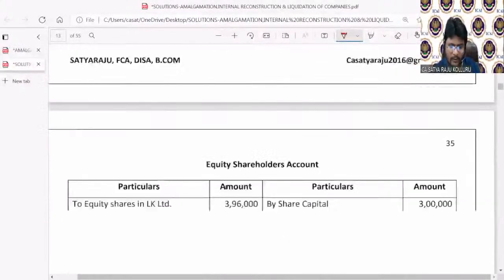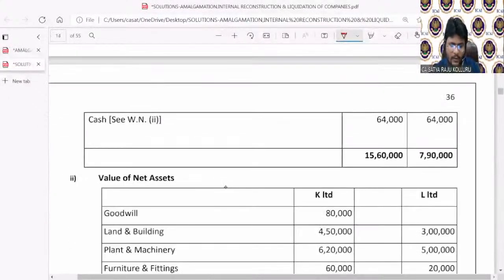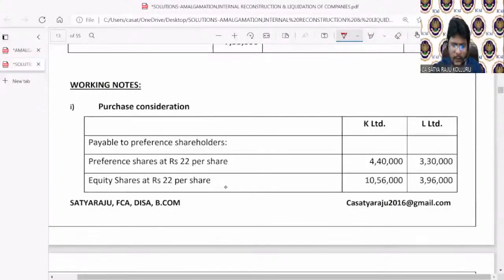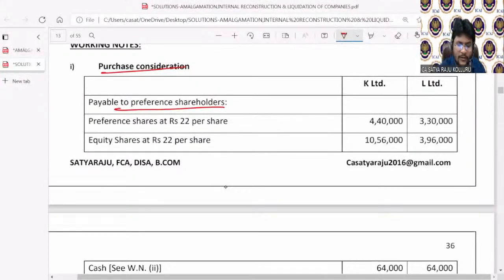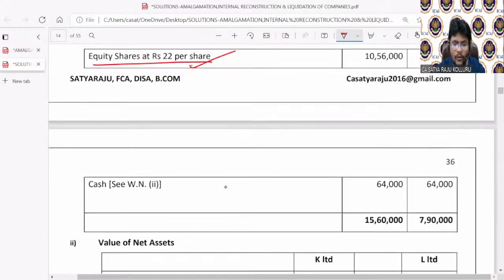I'll only show working notes. Concentrate. So purchase consideration overall is net payments method, payable to preference shareholders and payable to equity shareholders. Preference shareholders we know directly, but equity shareholders we don't know directly.